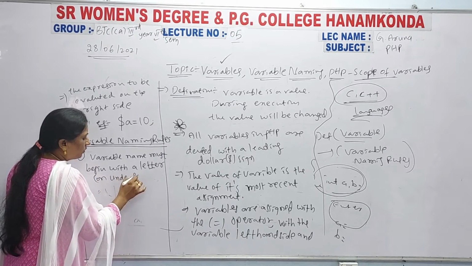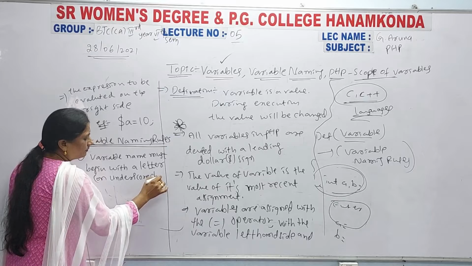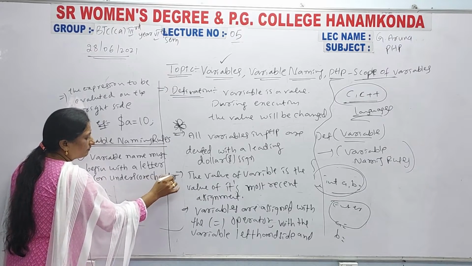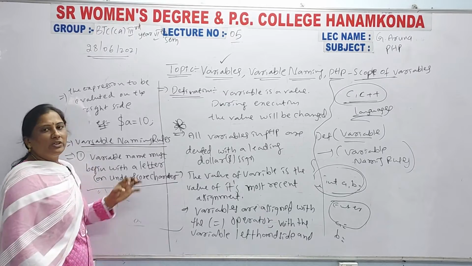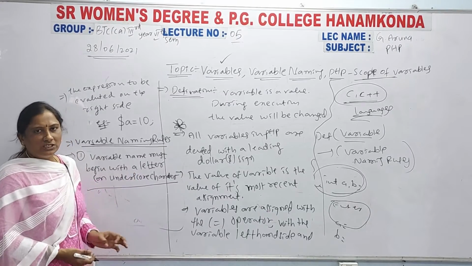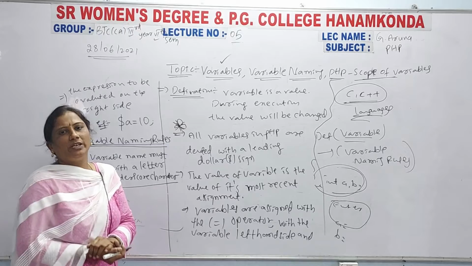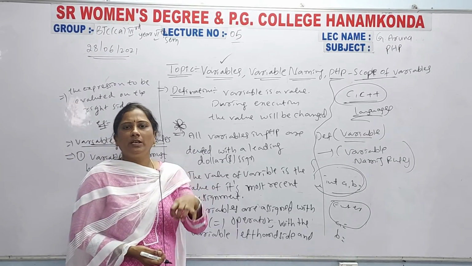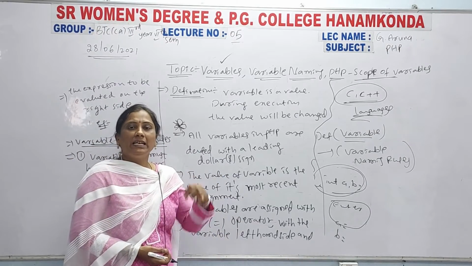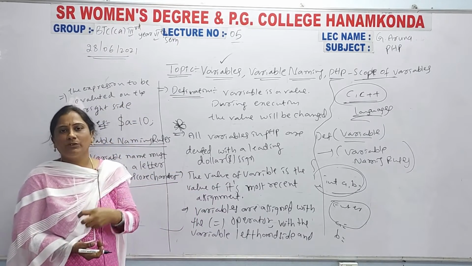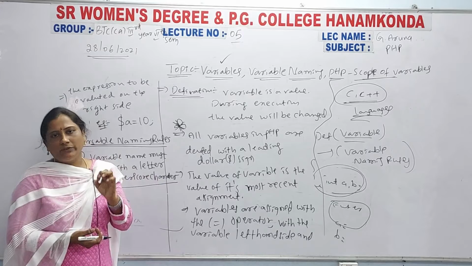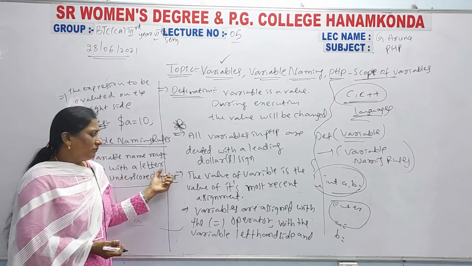This is the first rule for variable declaration. Letters are nothing but alphabets A to Z. So that is the first rule.